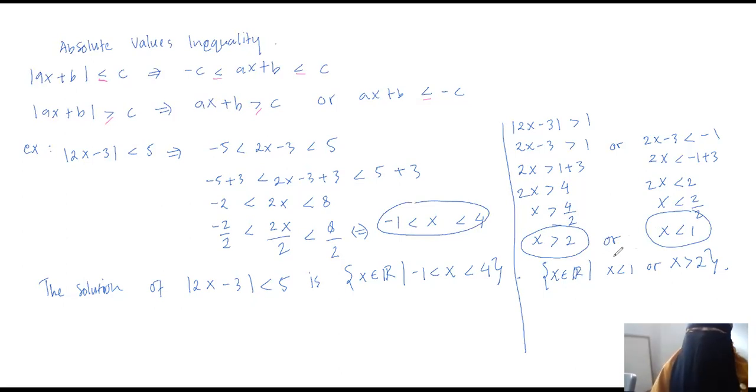Okay, so it is inequality of absolute value, the solution of absolute value inequality. So maybe you can take it easy with the exercise. I will give you some exercise next, and maybe I will give you one more example of absolute value inequality. Okay, we will discuss about this form.